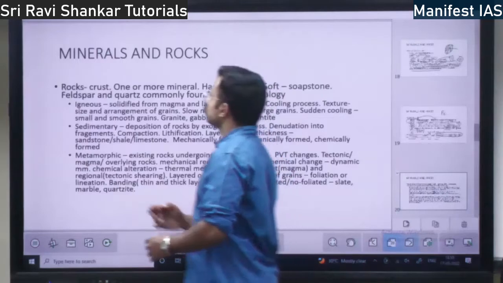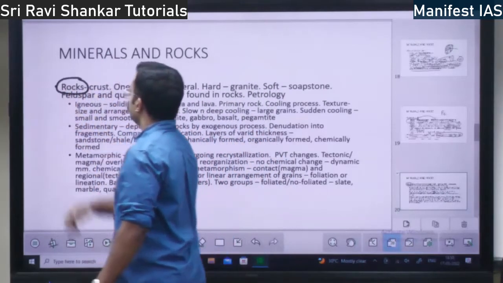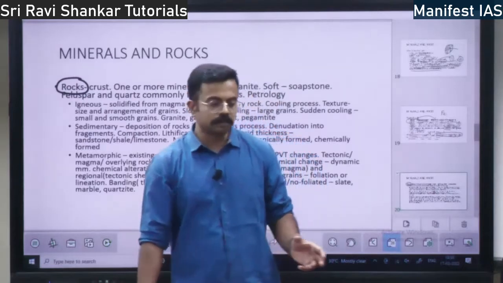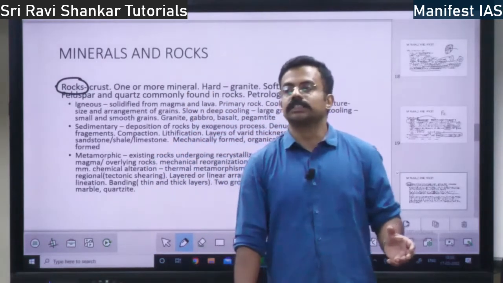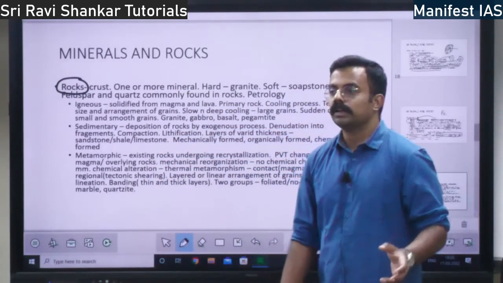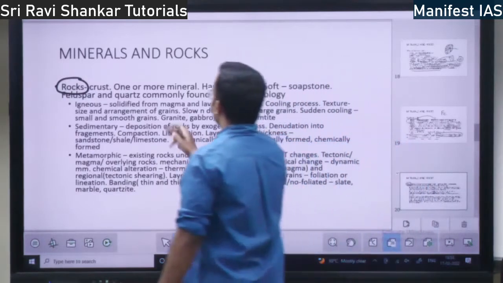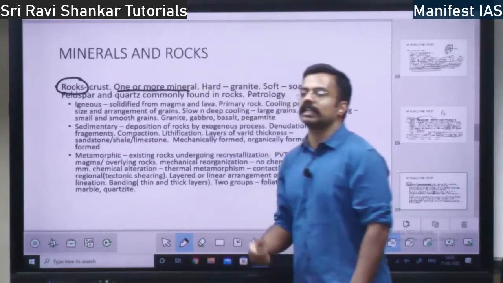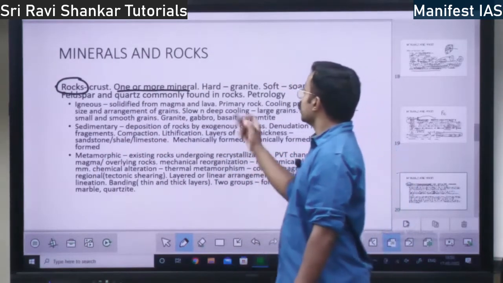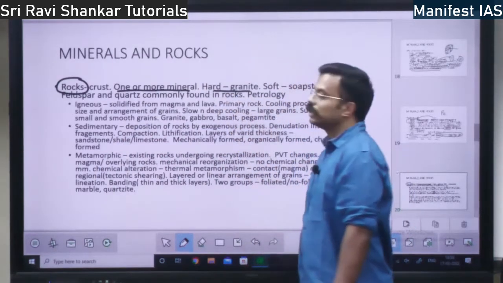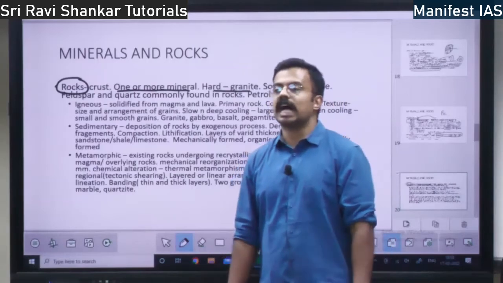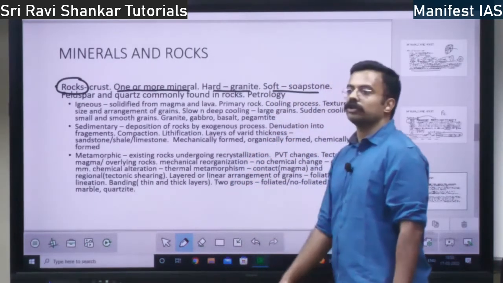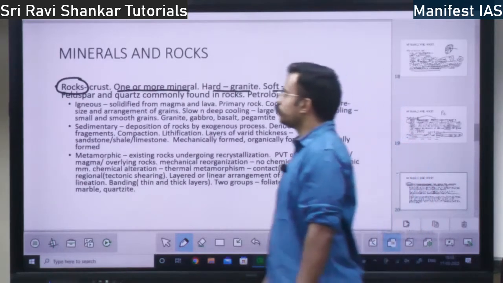Next you have rocks. We will talk about the rocks, different types of rock. Where do you find rocks? You find rocks in the crust of the earth. This rock is made up of one or more minerals, right? The hardest rock is granite. Granite is the hardest rock. Then the soft rock is soapstone. Soapstone is the soft rock.